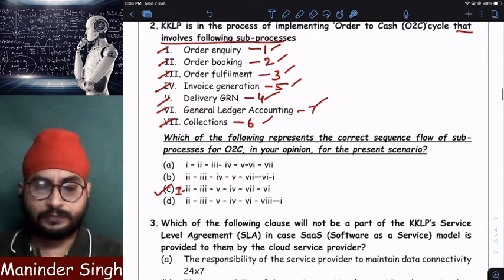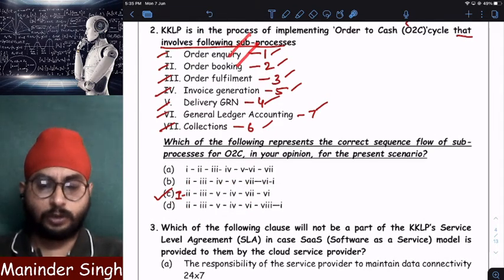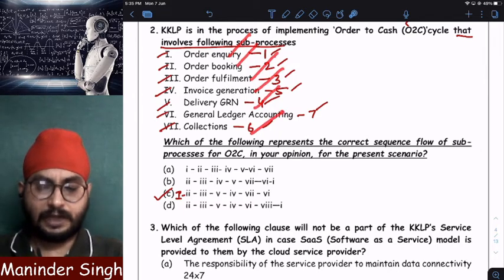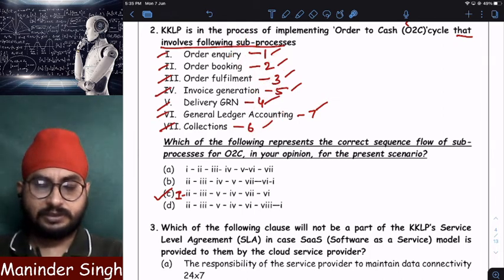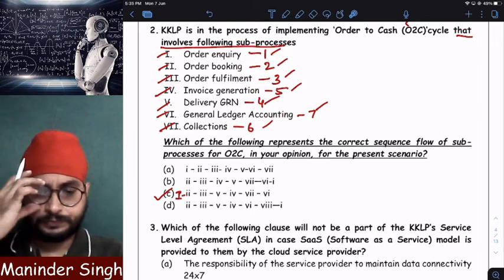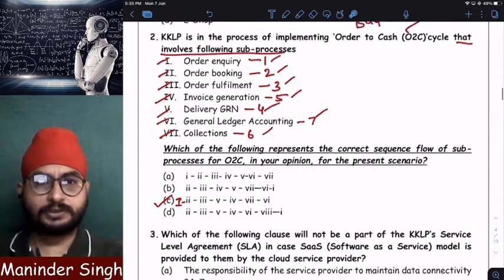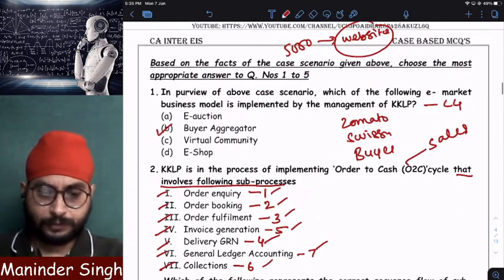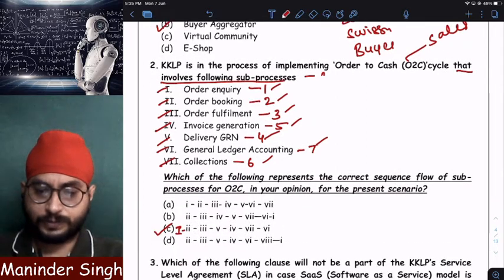This is our answer. So first order inquiry, then order booking, then order fulfillment, then delivery GRN, then invoice generation, then after giving the invoice, I will receive payment, that is collections, and then general ledger accounting. Clear? This is the process. Simple. This question is from chapter 4, question number 1. Question number 2 is from chapter number 1, order to cash process. Automated business process, they have asked one question. So you have to be very careful.